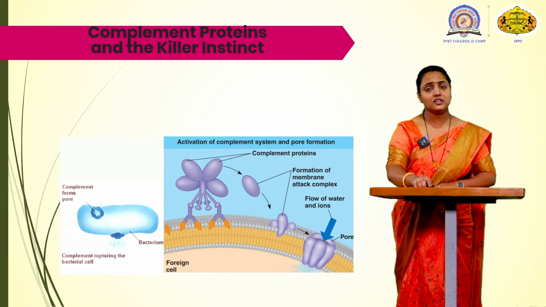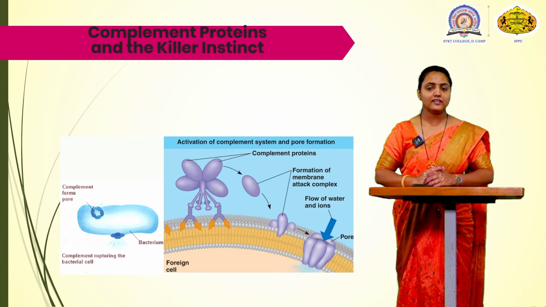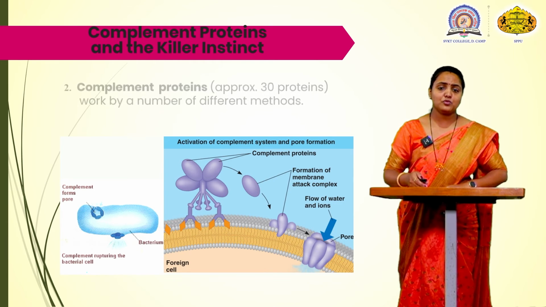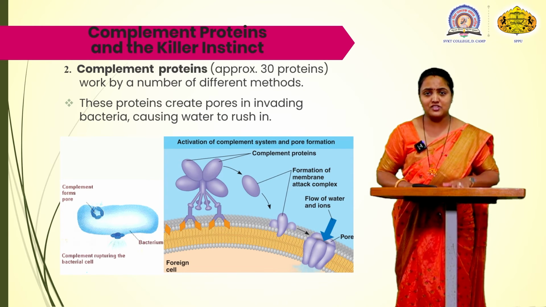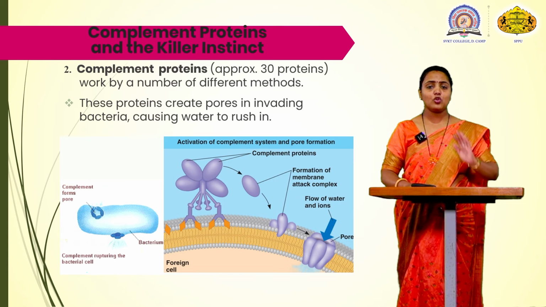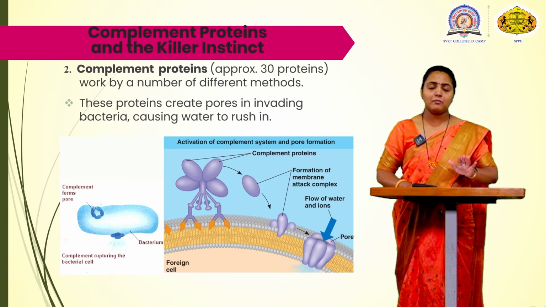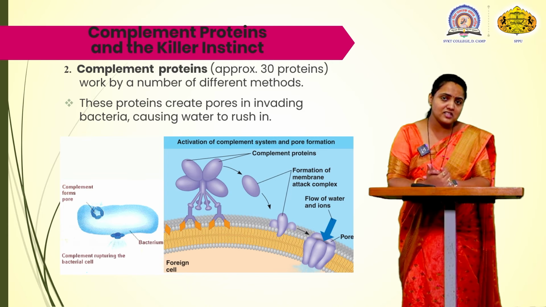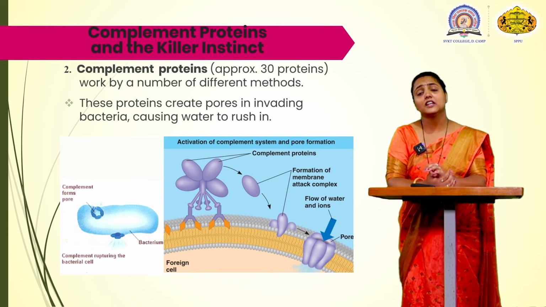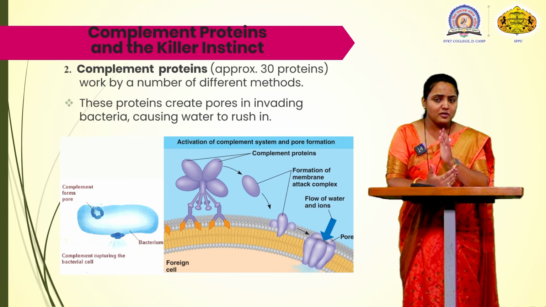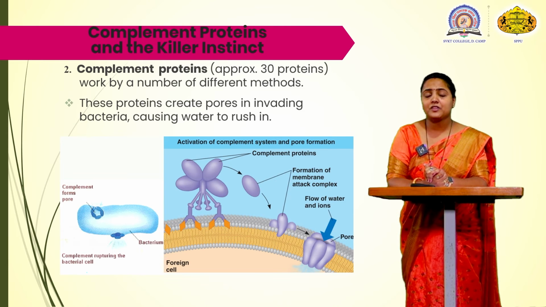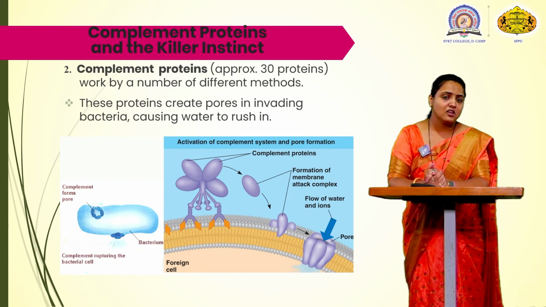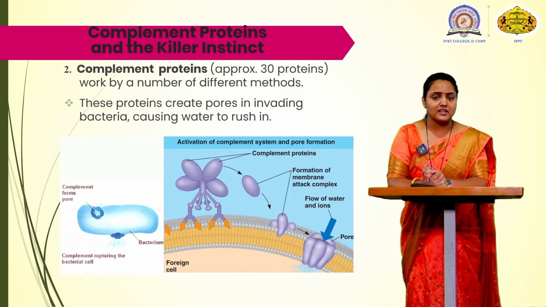Now after this, the next part is the complement protein and the killer inside. Now you can see the complement. We have seen about the phagocytosis, we have seen about the inflammation. Now we are going towards the complement proteins. The complement system is also a system which comes under the second line of defense mechanism and under the innate type of immunity. Complement protein contains approximately 30 types of proteins, and these 30 proteins work differently, by different mechanisms.